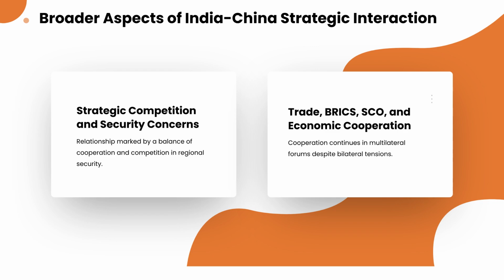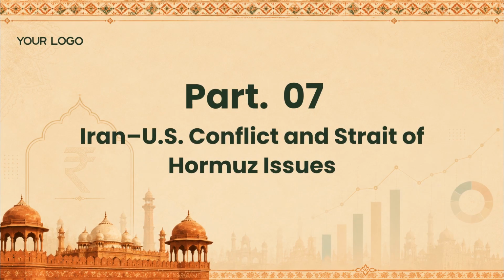The strategic interaction between India and China is characterized by a complex balance of competition and cooperation. While tensions exist in regional security, the two nations continue to engage in multilateral forums such as BRICS and the SCO. Finally, we analyze the ongoing Iran-US conflict and the critical strategic importance of the Strait of Hormuz.